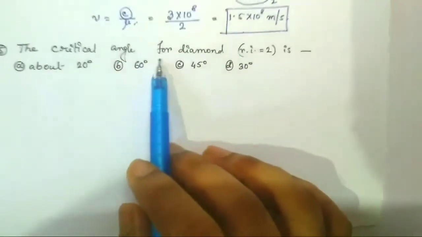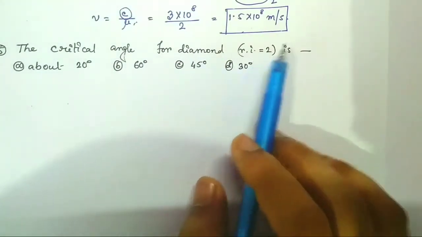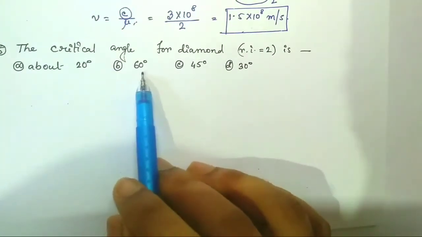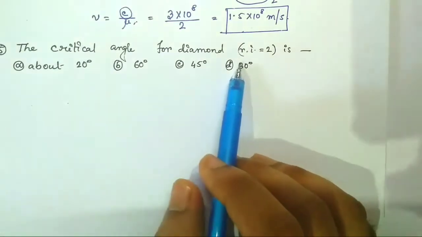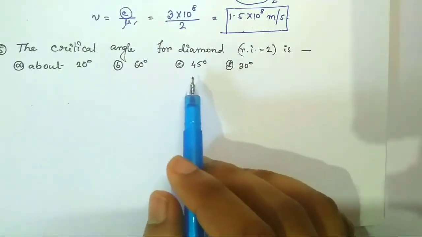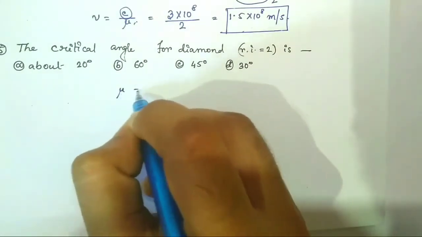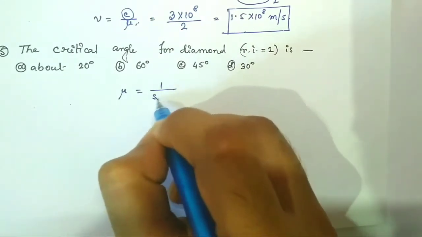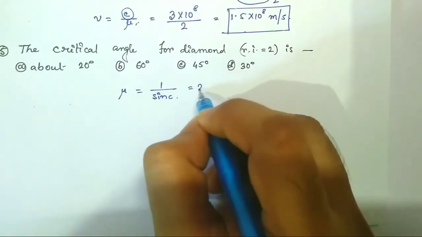The critical angle for diamond, of which the refractive index is 2, is: option A, about 20 degree; option B, 60 degree; option C, 45 degree; and option D, 30 degree. If the refractive index of diamond is given, we can easily calculate the critical angle by using mu equal to 1 by sin C. Here mu is 2.